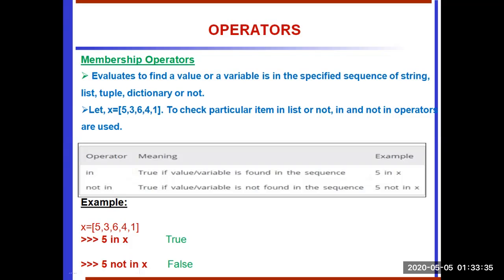So if we want to check that a value is present in the list, we use the in operator. If we want the statement false when the value is present, we use not in. These are the two operators we use to find an element in the list or not. So those are the membership operators.